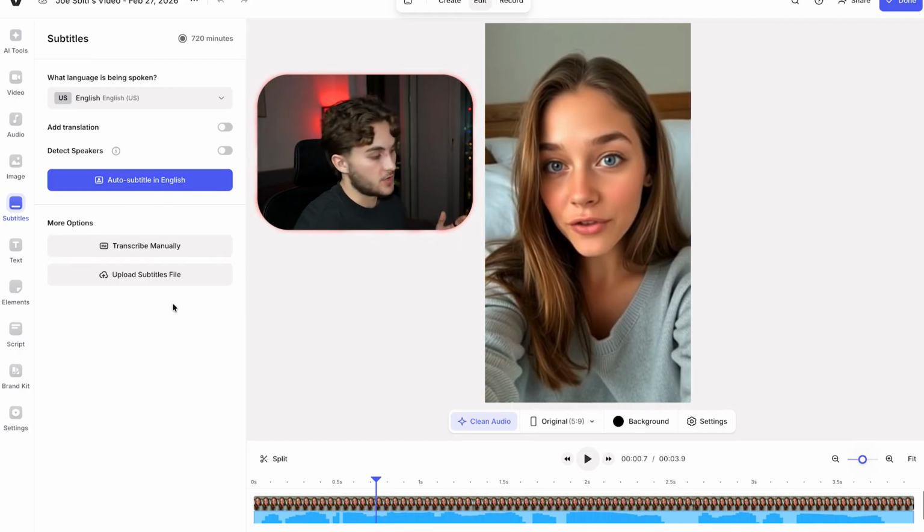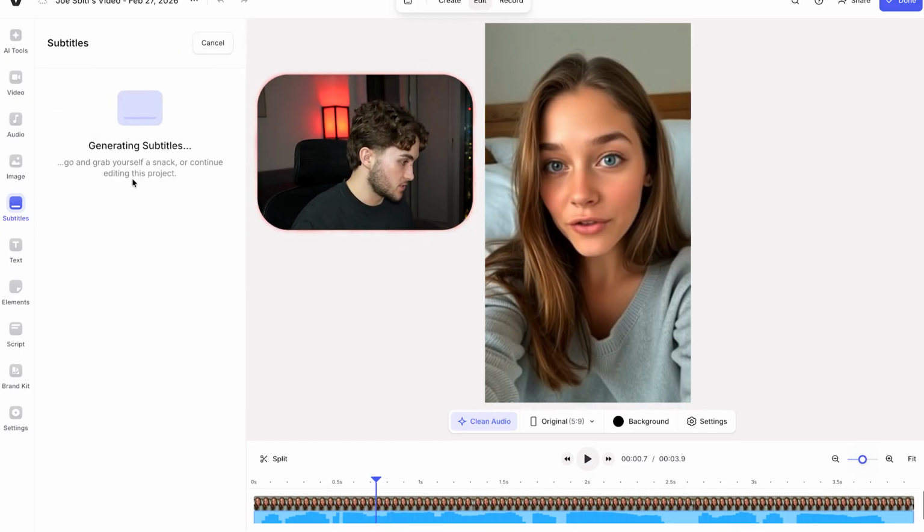And another thing that we can do here is upload a certain subtitles file. So if we have a certain font or something, maybe we want to copy the Music Media font, then we can try and find that or something similar and we can upload it here into Veed before generating the subtitles. But for the sake of this video, I'm just going to use what they have on the platform on Veed. So simply just go ahead and hit auto subtitle in English and it's going to start generating the subtitles for us.